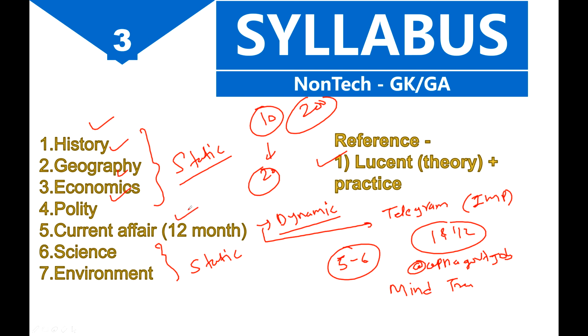Because this is the most unpredictable part, and you should not waste your time, because all the students are wasting time here. So you should be smart and just focus on the resources which I am giving you. That is your mind training session and Telegram channel for current affairs.